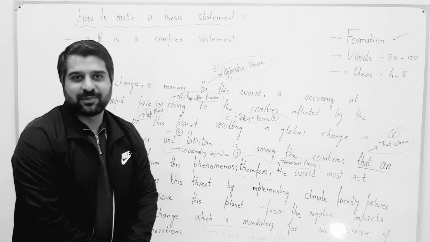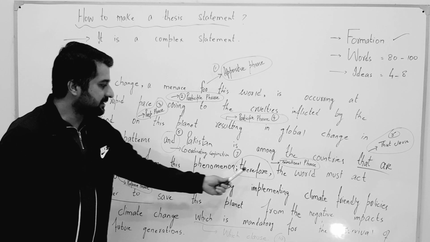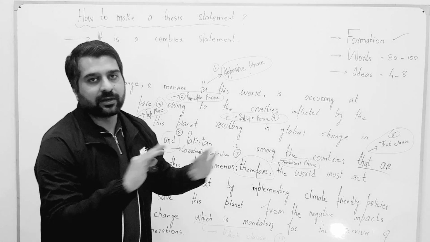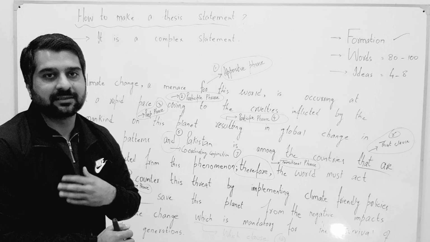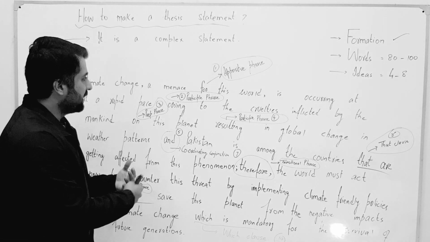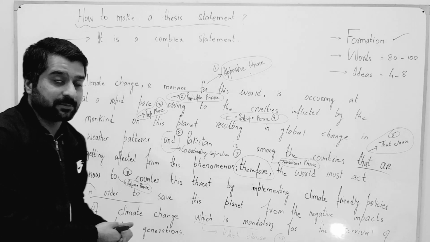So it's a complex statement, yes, and it contains only two conjunctions. The first one is "and", the second one is the transition phrase "therefore". So you cannot use more than two conjunctions in a sentence, and this is called a proper complex sentence containing many ideas, phrases and clauses. So let's look into the ingredients of this thesis statement.